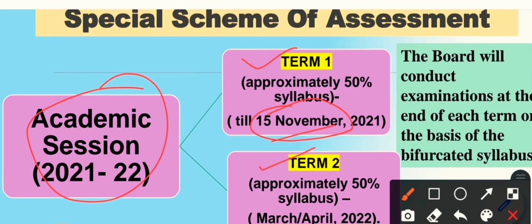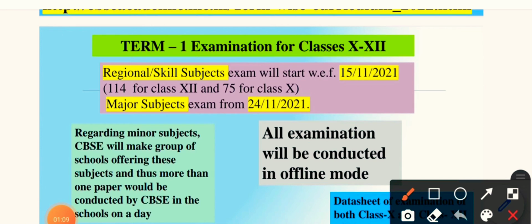Okay, and the board will conduct the examination at the end of each term on the basis of bifurcated syllabus, meaning whatever the syllabus has been divided, the examination will be conducted on that basis. We talk about the Term 1 examination for class 10 and 12. So regional or skill subject exams will start with effect from 15 November. Almost 114 subjects are there for class 12th and 75 subjects for class 10th. And the major subject exams will commence from 24th November.